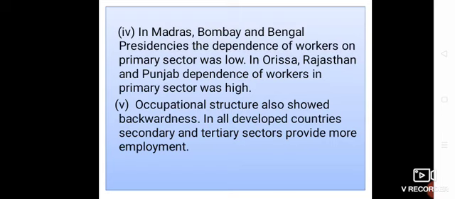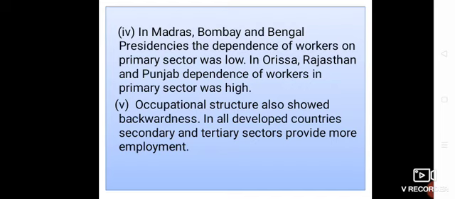Now next is the regional variation. That is a very important topic, because regional variation shows which type of people are working in which type of sectors. The states of Tamil Nadu, Andhra Pradesh, Kerala, Karnataka, Maharashtra and West Bengal witnessed a decline in the dependence of the workforce on the agriculture sector, with a considerable increase in the manufacturing and service sectors.